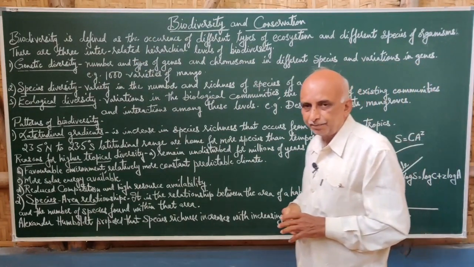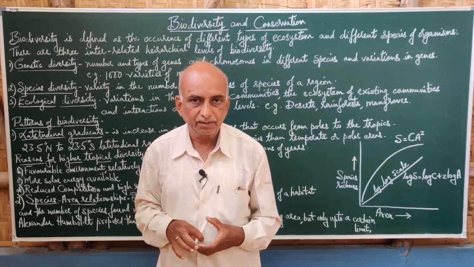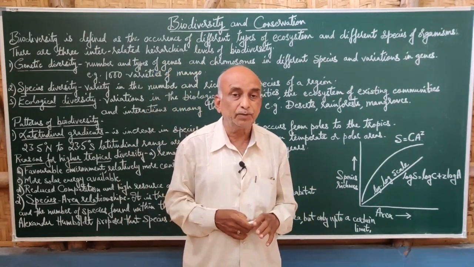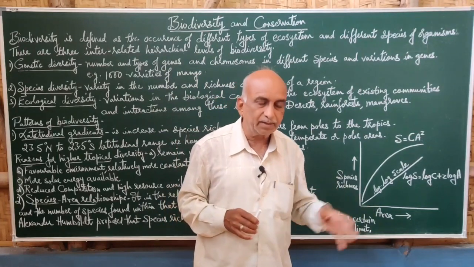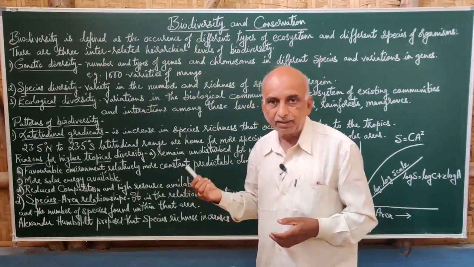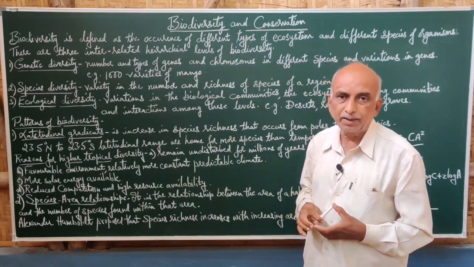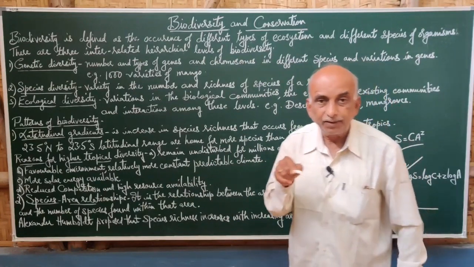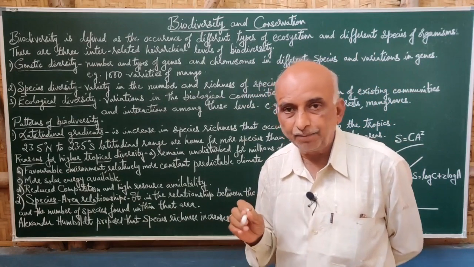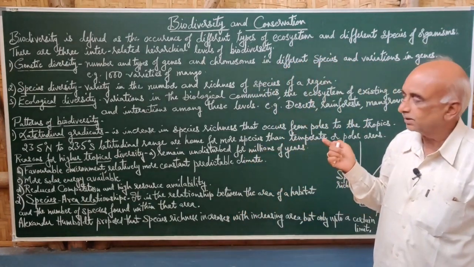Suppose in a forest, there are not only plants and animals present on the land, but there are other types of organisms. For example, there may be a small pond with some aquatic plants and animals. That is another type of habitat, so here we find different types of ecosystems. So when there is a variety of plants and animals, we refer to it as biodiversity.